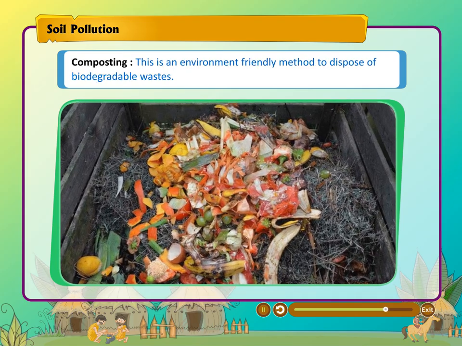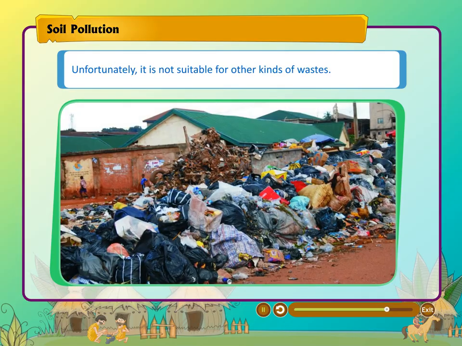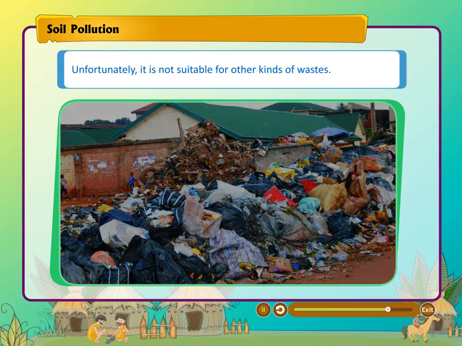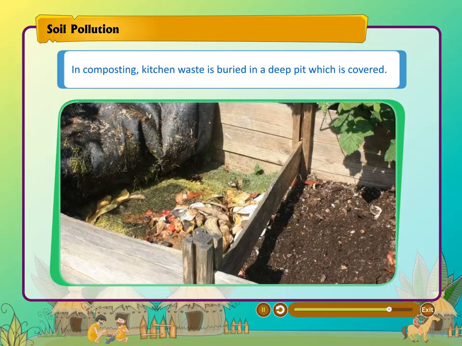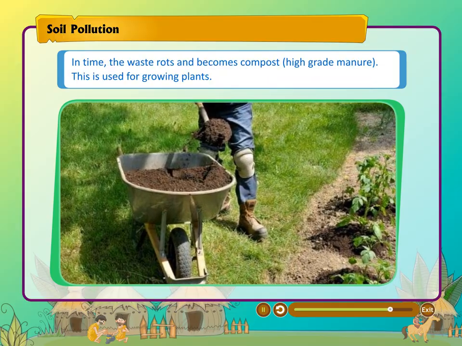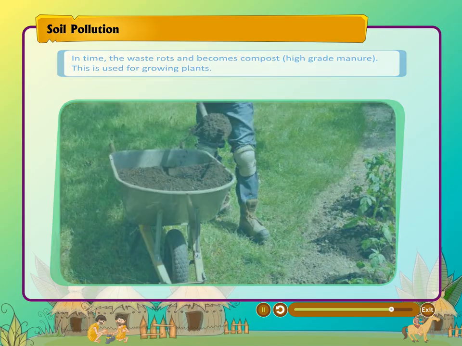Composting. This is an environment-friendly method to dispose of biodegradable wastes. Unfortunately, it is not suitable for other kinds of wastes. In composting, kitchen waste is buried in a deep pit which is covered. In time, the waste rots and becomes compost, high-grade manure. This is used for growing plants.